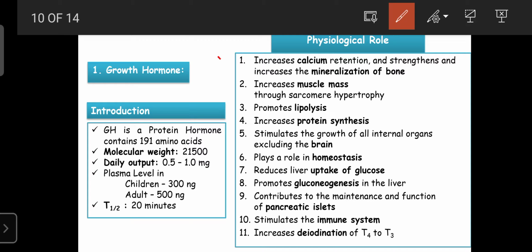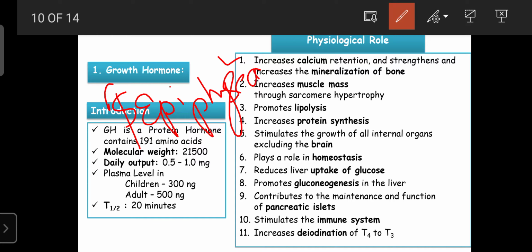Regarding the physiological role of the growth hormone, dear students, the growth hormone is mainly involved in increasing the retention of calcium. It can inhibit the excretion of calcium from the kidney through urine, and it can enhance the deposition or absorption of calcium in the bone. On one side it inhibits the excretion of calcium, and on the other side it enhances the deposition of calcium in the bone by stimulating the epiphyseal cartilage.